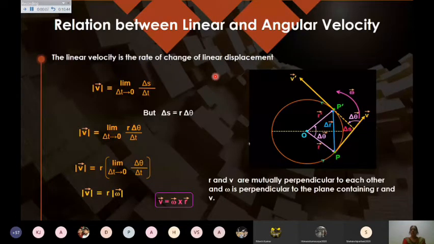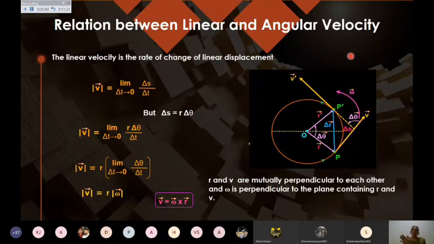Now we have learned these two terms. Linear velocity is the velocity along a line; at this point, it acts along the tangent. Now, what about the direction of angular velocity? That should also be clear to you. When the particle is moving along the circular path, the direction of angular velocity is found using your right hand rule.